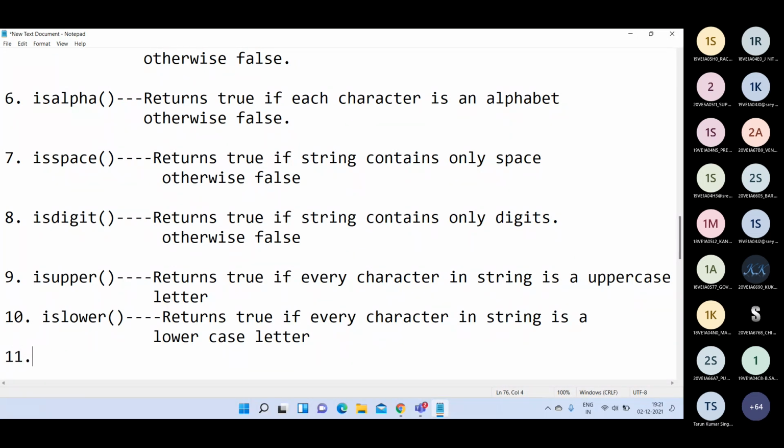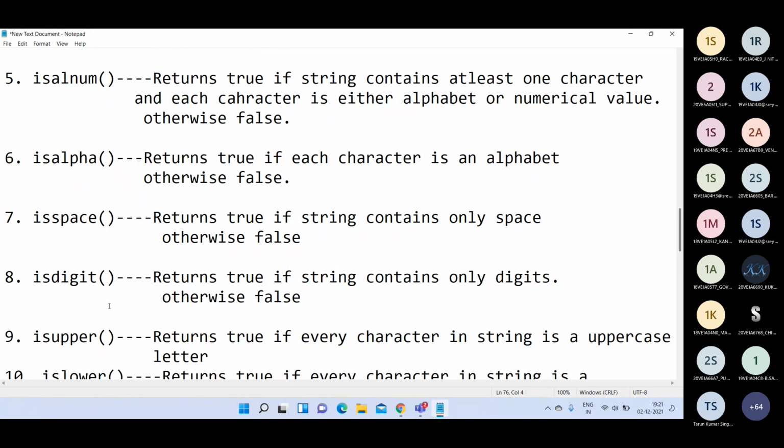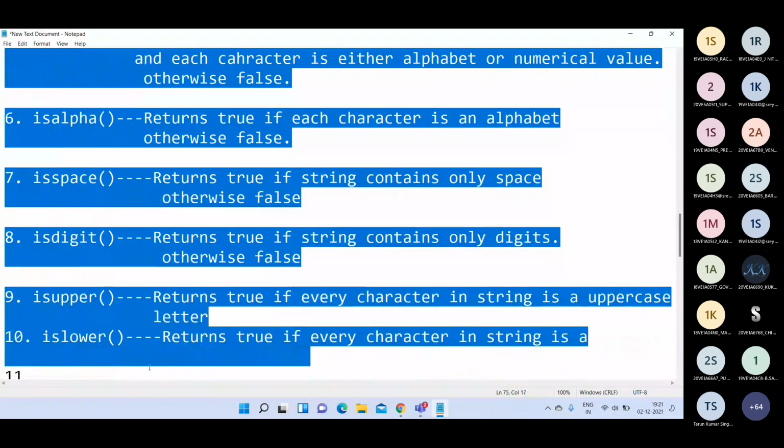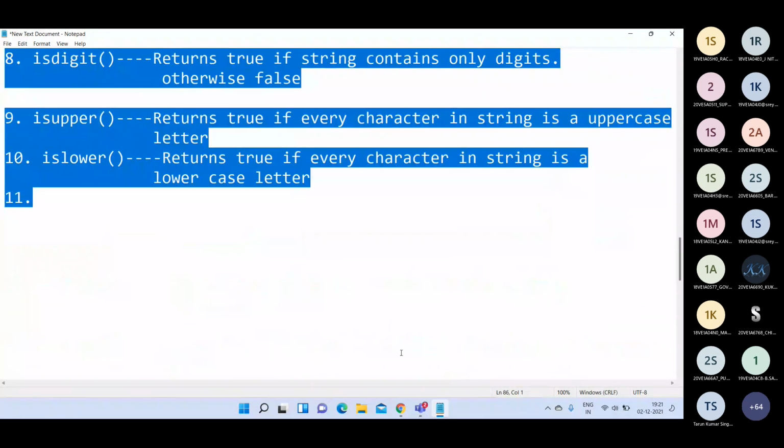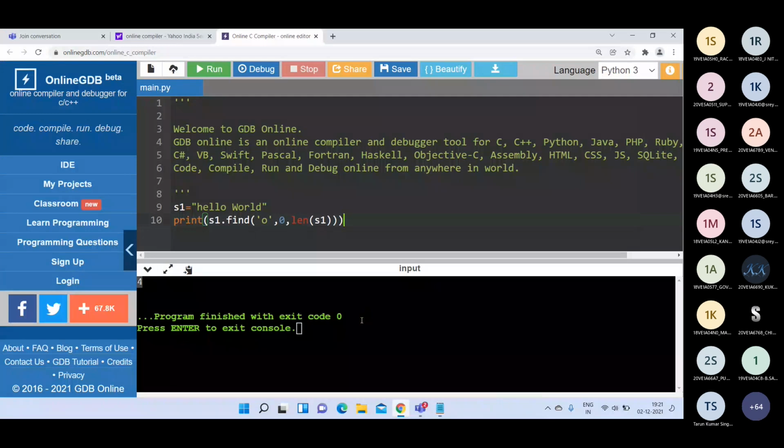All these functions are going to check whether your string contains alphabets, spaces, digits, uppercase letters or lowercase letters. That is the purpose of all these 6 functions. 1, 2, 3, 4, 5, 6. We are going to check what the string actually contains.